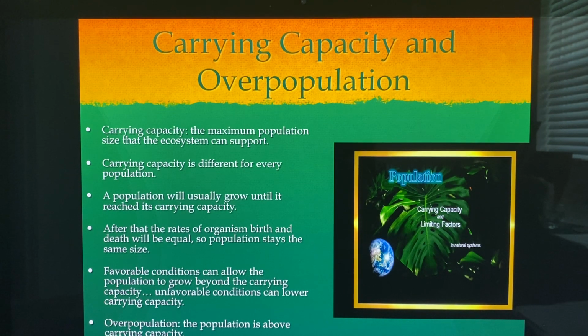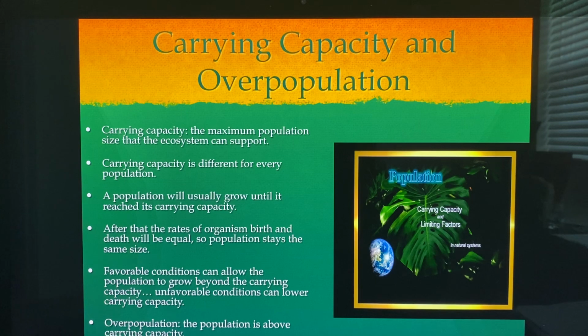Overpopulation, what is overpopulation? The population is above the carrying capacity. So, now really, we're not going to really relate this so much to human beings, as some people think this world has become overpopulated. But I don't know if you've been out in the midst of the Nevada deserts or in Wyoming or into Siberia, these areas, and I don't see very many human beings there at all.